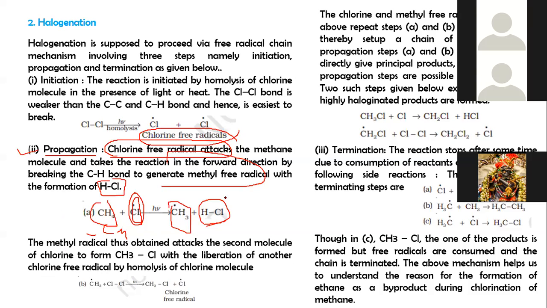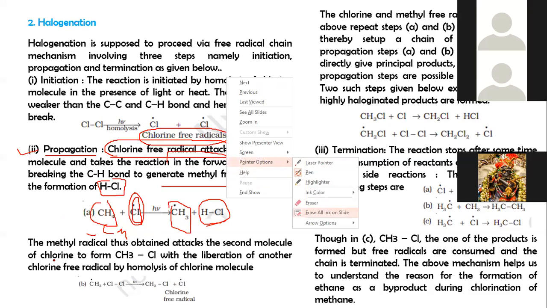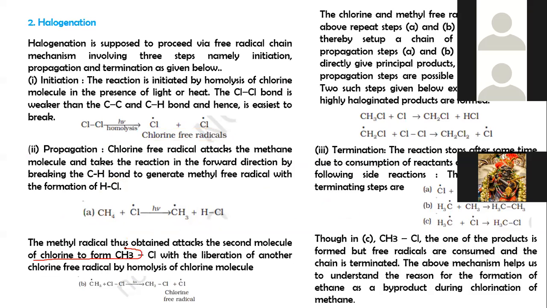This methyl free radical attacks the second molecule of chlorine to form methyl chloride with the liberation of another chlorine free radical. So in the third step again it forms the chlorine free radical.